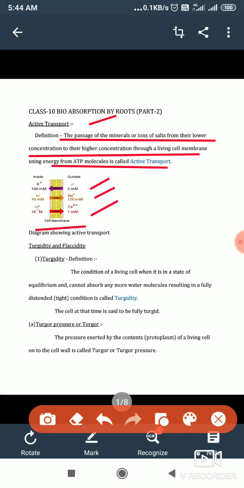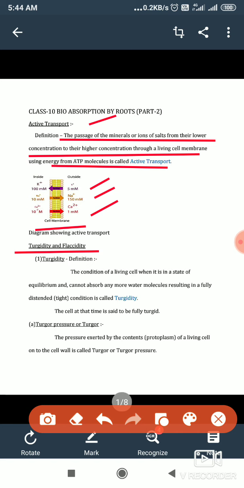Next is turgidity and flaccidity. That is, as a result of absorption, what happens to the cell. First, the definition of turgidity: it is the condition of a living cell when it is in a state of equilibrium and tight and cannot absorb any more water.